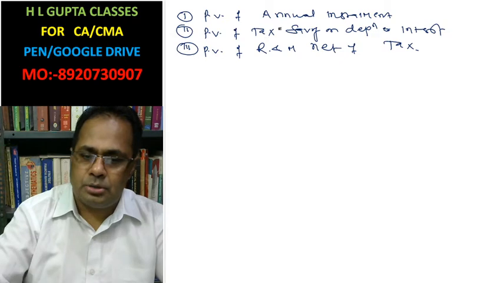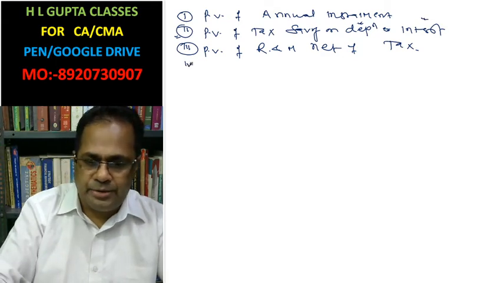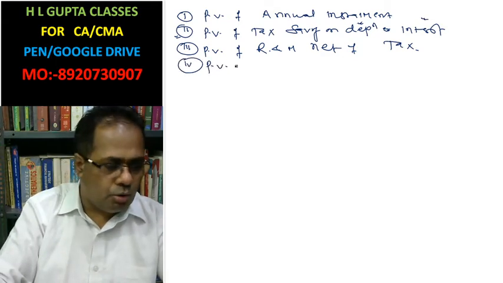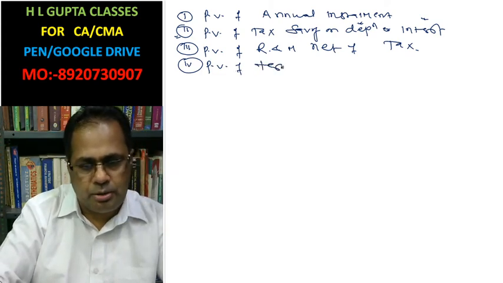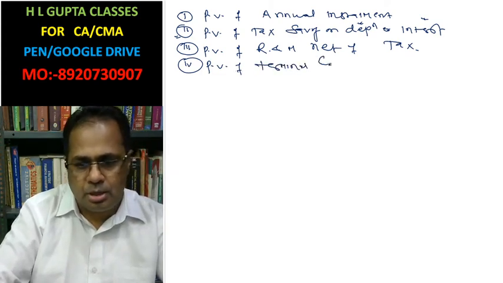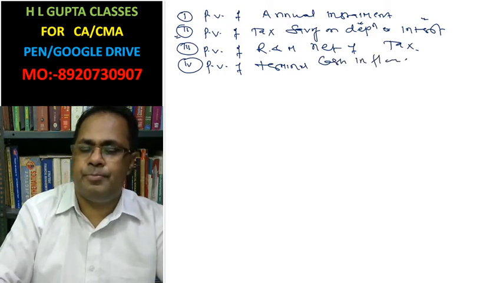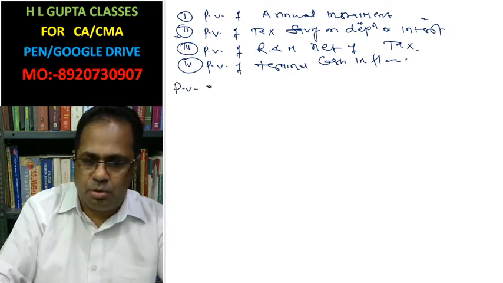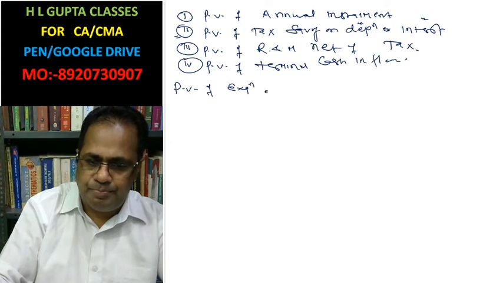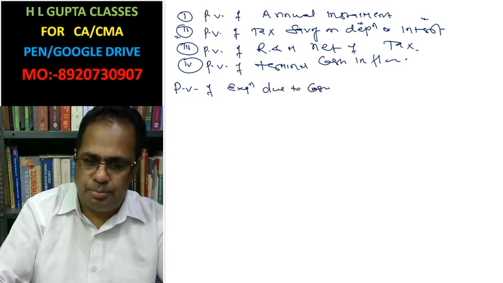In the fourth step, calculate the present value of terminal cash inflow. After this, what will be the present value of expenditure due to bank borrowing?